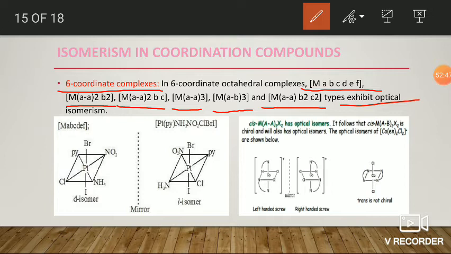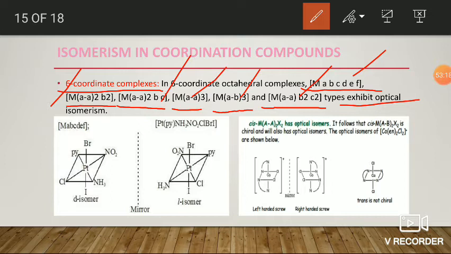As we discussed in geometric isomers, octahedral complexes are of different types based on the ligands attached to the central metal ion, whether they are monodentate, symmetrical bidentate, or unsymmetrical bidentate. Only these six types of octahedral complexes generally show optical activity.